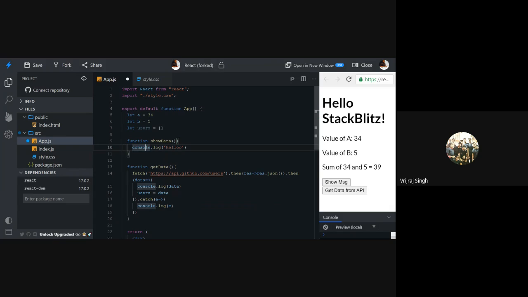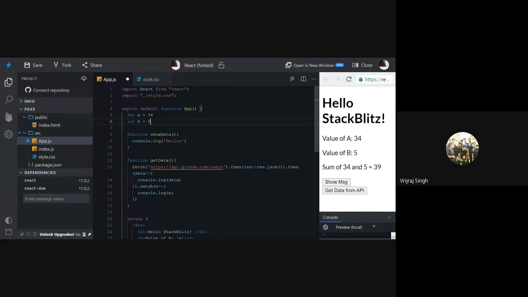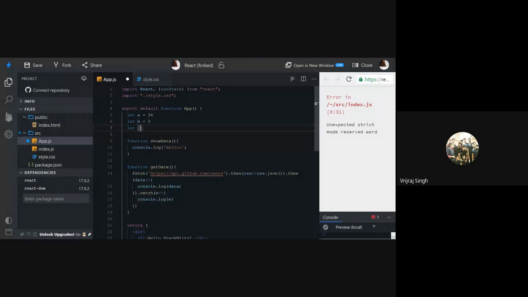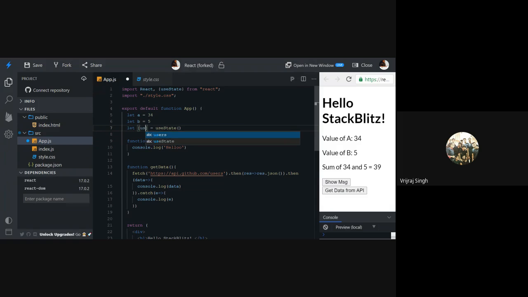Here we have a concept of state, so you have to use state in React. So first you need to use state as a part. So what I'll do here is load useState. This is the state part in React: whatever data we want to change, you need to create a state for each variable. So we have useState, and then you can define, let's say, const. Here we can write square brackets, and then we can write useState. Okay, so now let's say my array name is users.